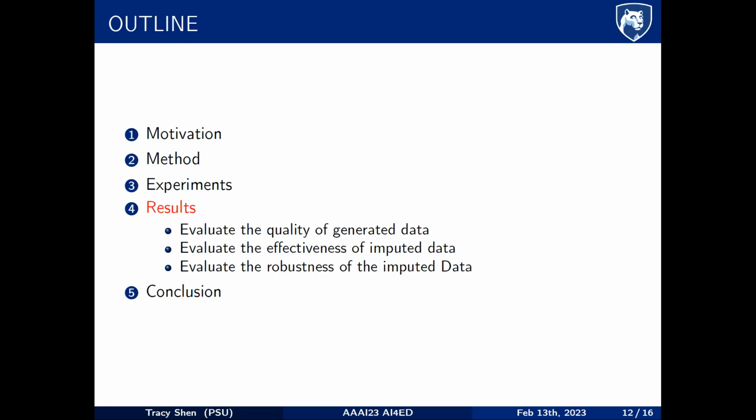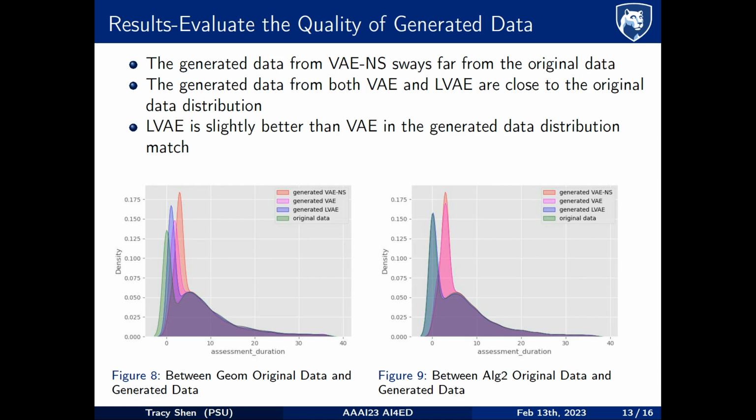Here we share some details evaluating the results of the experiment. First, we evaluate the quality of data generation by comparing the feature distribution between the original and the generated data. As shown in the figure below, the data generated from VAE-NS were far from the original data, and the data generated from VAE and LVAE are both quite close to the original data, with LVAE being slightly better.